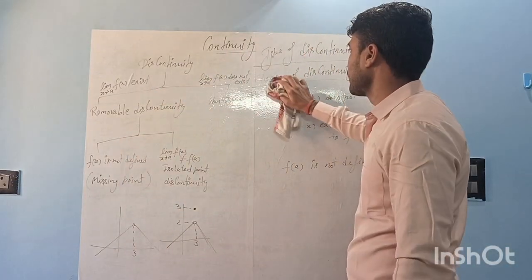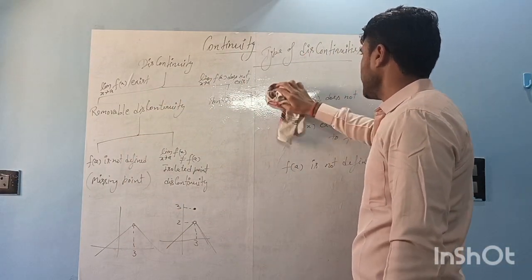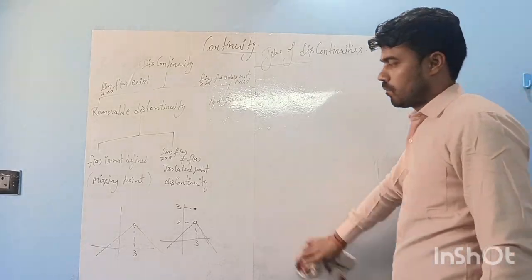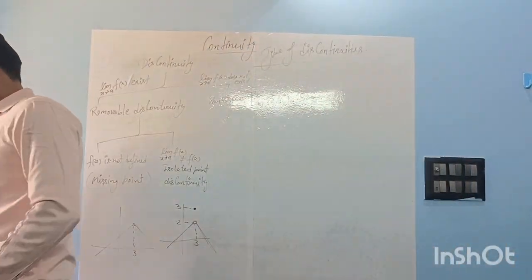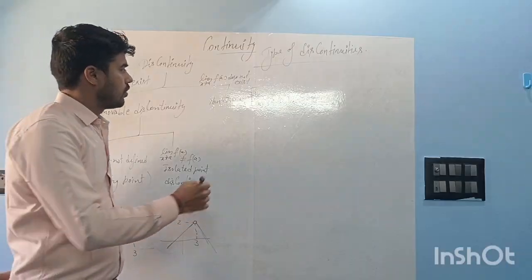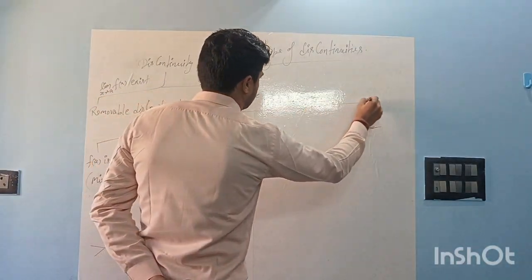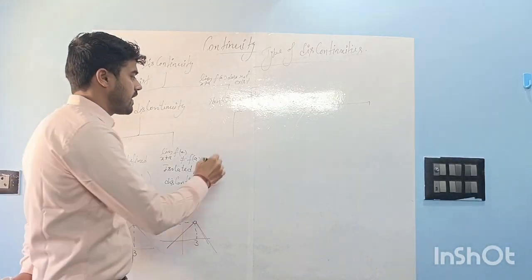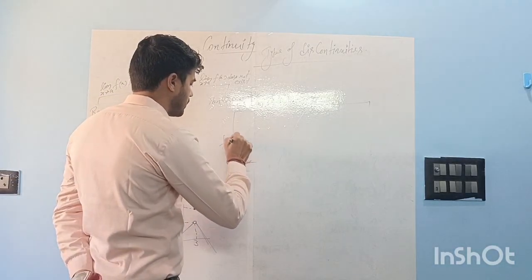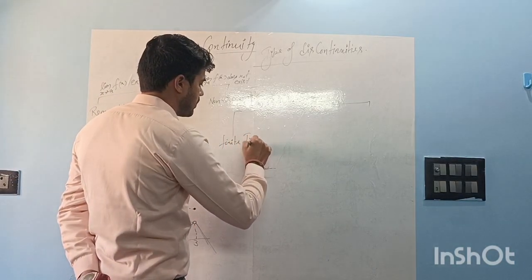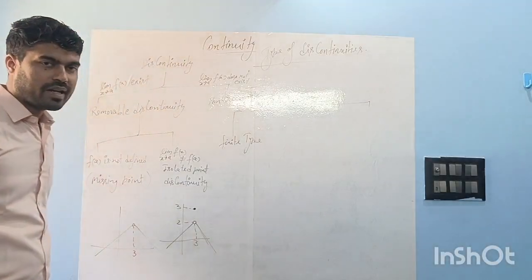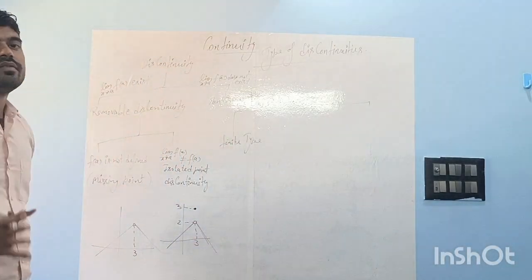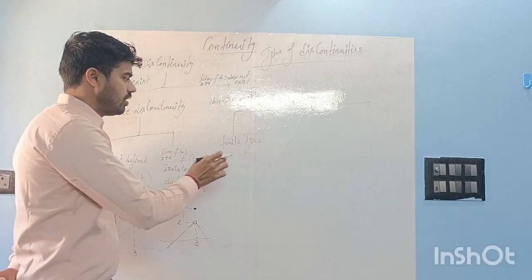Now non-removable discontinuity is of 3 types. Non-removable. First one is finite type. Finite type means when LHL and RHL both are finite, then it will be called finite type.